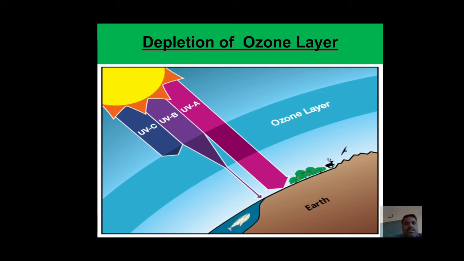When the CFCs reach the ozone layer, there we can see a hole in the ozone layer. Through that, sun rays reach the earth's surface. If those rays fall directly on human skin or any animal skin, that leads to skin cancer and even some other diseases also. So these are the major effects of global warming.